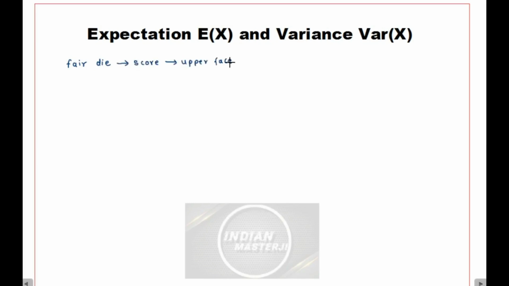So the score on the upper face, I can represent it by a random variable. Suppose x is a random variable which represents the score on the upper face of the die.